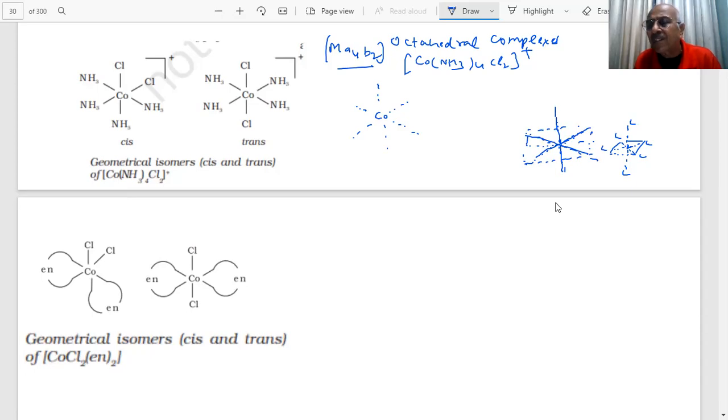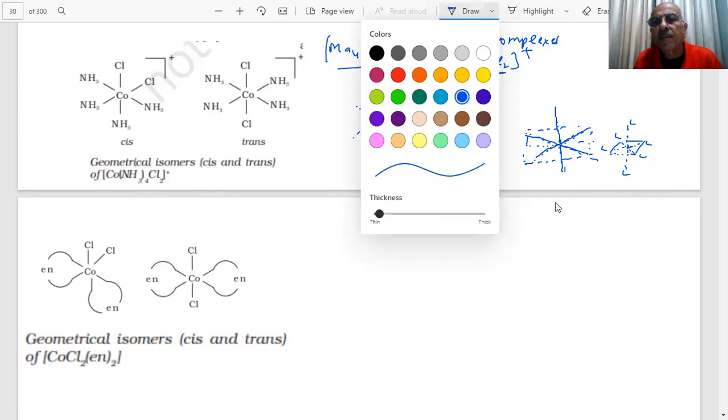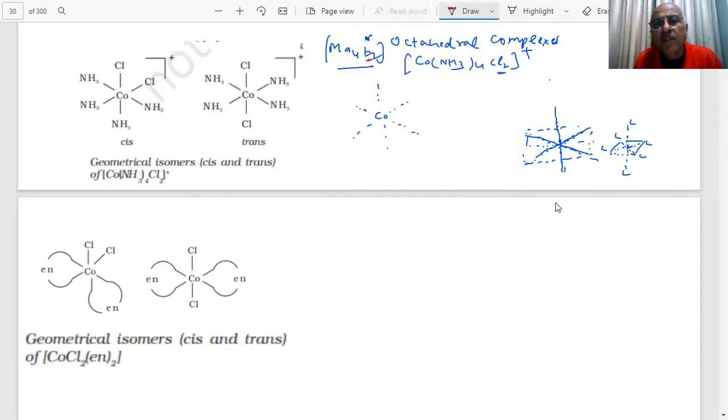What I will do for the cis, I will take this one, the one which is 2, this B2. Now let me change the color so that we can do it in the paper. I will use this, yes, B2. I will put this Cl here, and then put all the 4 of these groups, NH3, NH3, NH3. Okay? These are the bonds, student.